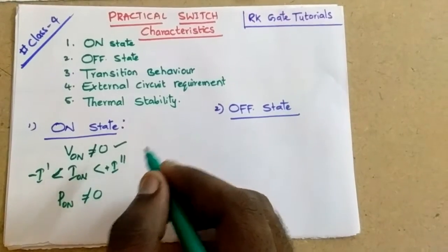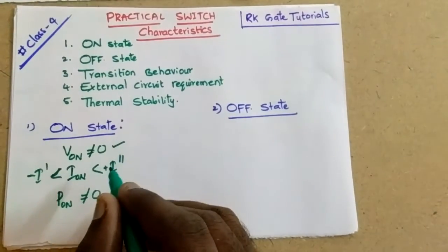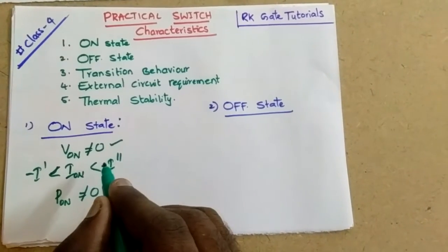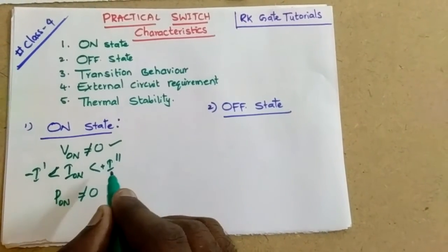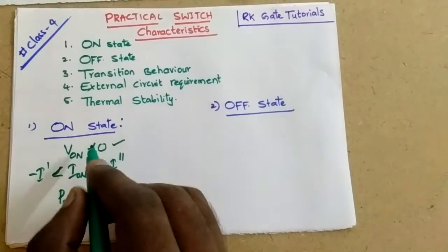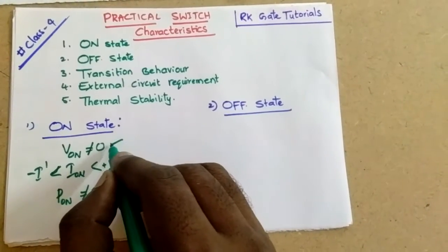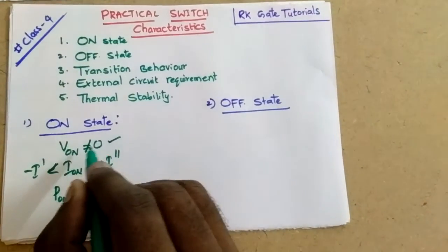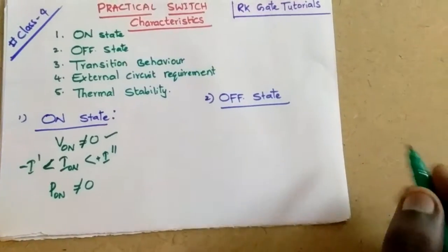So this is the discussion about the on state. Actually, during the on state, the current has to increase from minus infinity to plus infinity, but in the practical switch there will be some limitation, due to which the voltage drop also exists. The voltage drop in the ideal switch was zero, but here it exists, so power loss also exists.